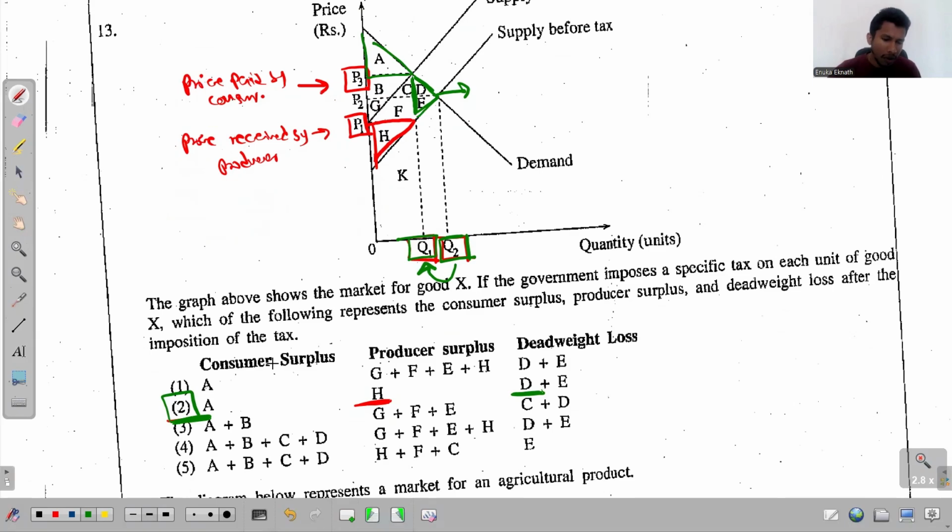You have already found the answer. But anyway, so for the question number 13, the answer is the second one.